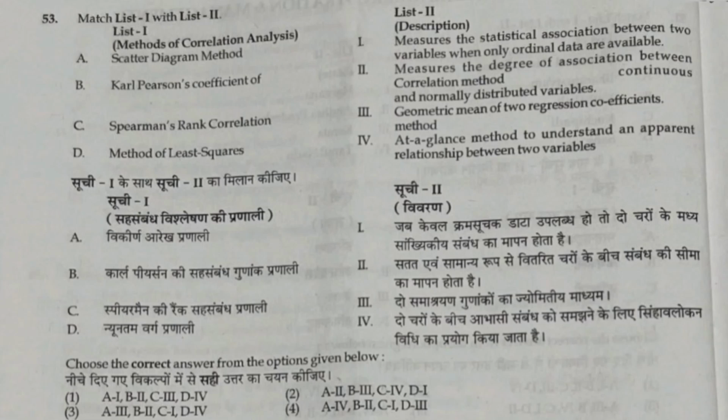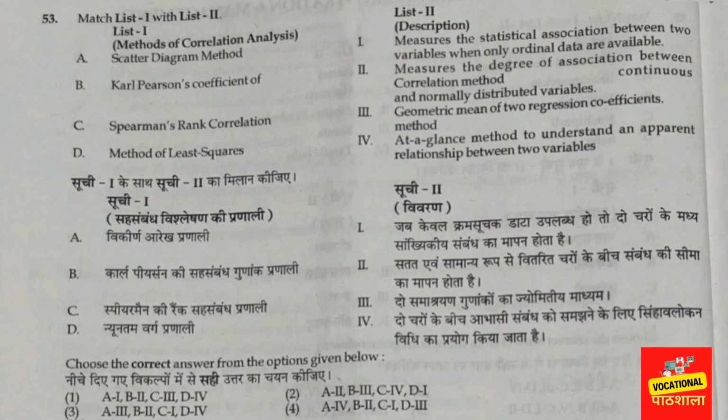You can see 53D, right? We will check with the D option. It is called measures of degrees of association between correlation method, continuous and normally distributed variables. In this way, we find this thing in option number 4. So we will check firstly with option number 1, A, scatter diagram method. The scatter diagram method is an at-a-glance method to understand an apparent relationship between two variables. So we are clear about two things.